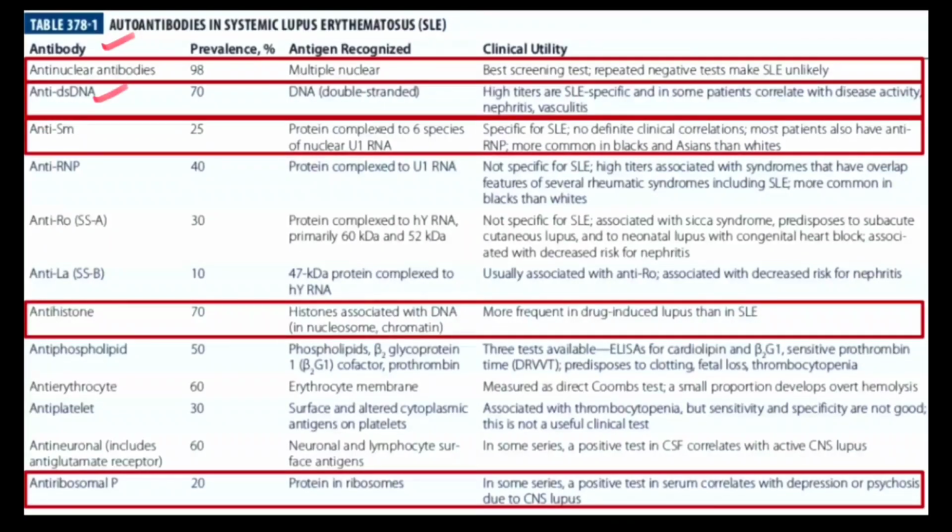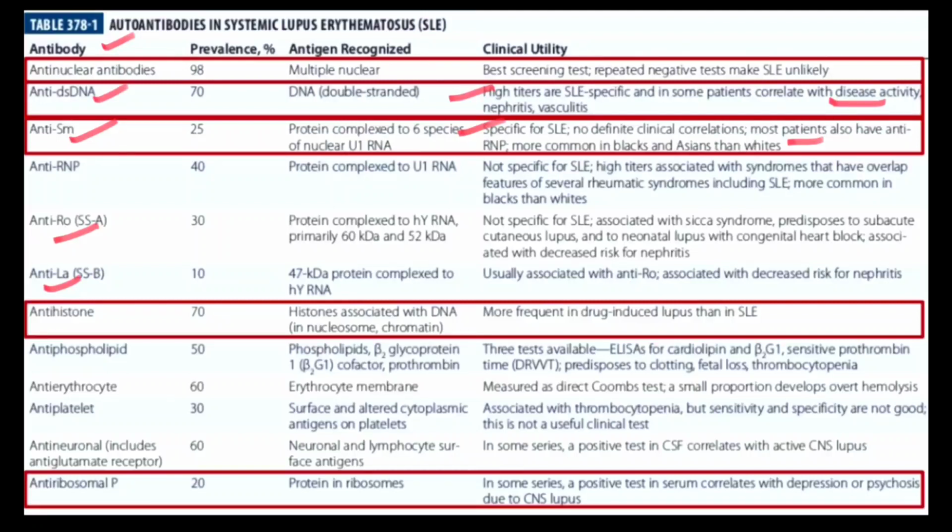Then anti-dsDNA. High titers are SLE specific and associated with disease activity like nephritis and vasculitis. Anti-Sm, anti-Smith autoantibody. This is specific for SLE, right? And it's more common in blacks and Asians than whites. Then anti-Ro and anti-La, that is SSA and SSB, as we talked about these in Sjogren syndrome.